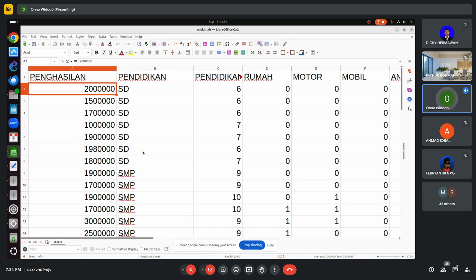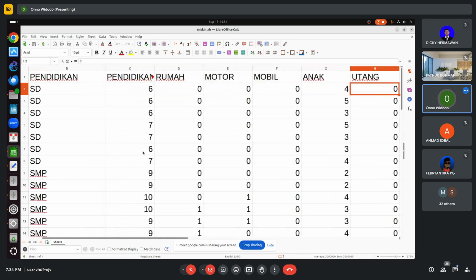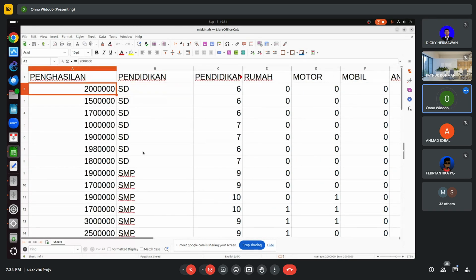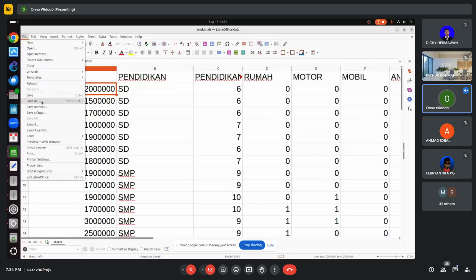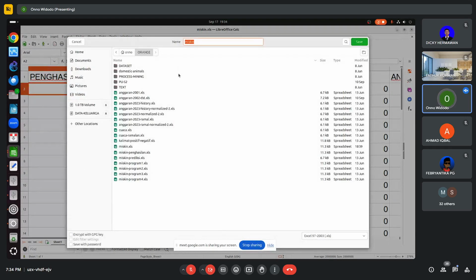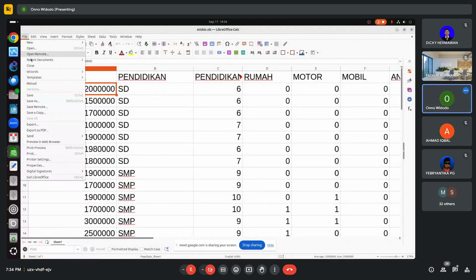So, for example, we want to change the income. I will do file, save as. I already have this file here. Let me read the file. I think I already changed something.